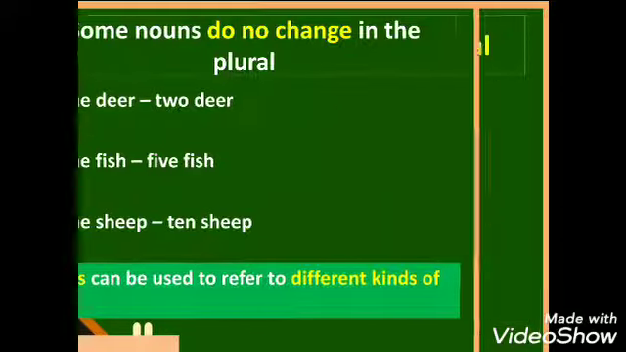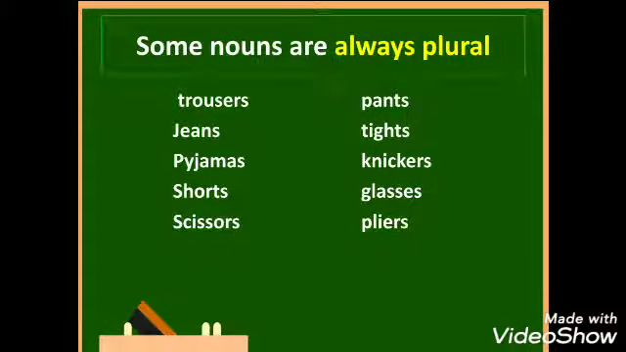Here we come to the last rule, that is, some nouns are always plural. For example, trousers, pants, jeans, tights, pajamas, knickers, shorts, glasses, scissors, pliers.